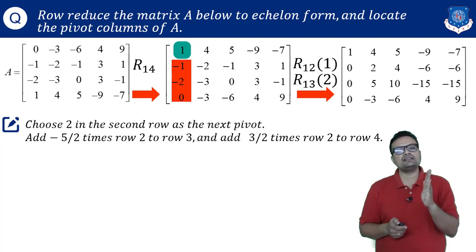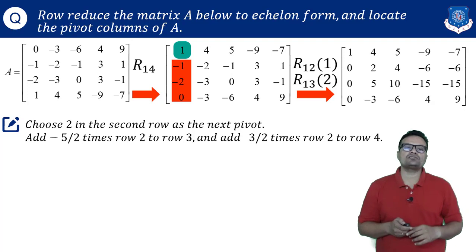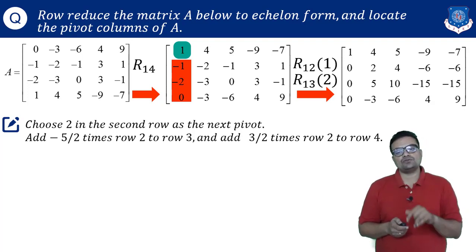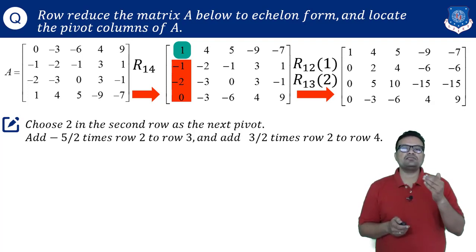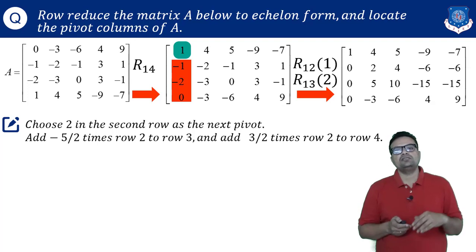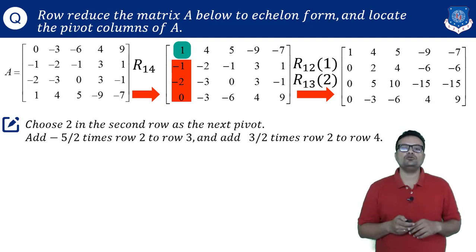I will search where there is a pivot in the second row. So I get that pivot is at location A22 and it is denoted by 2. And then I will search whether there is any entry 1 or not below this entry 2. You cannot check for the upper entries. So it is 2, 5 and -3. And that simply means that there is no value which is equal to 1.